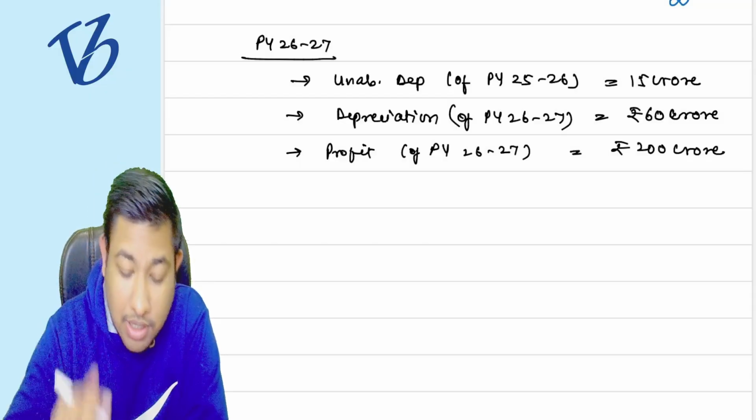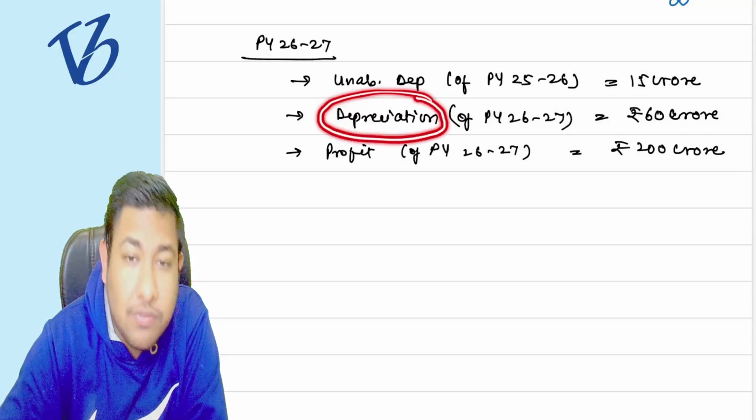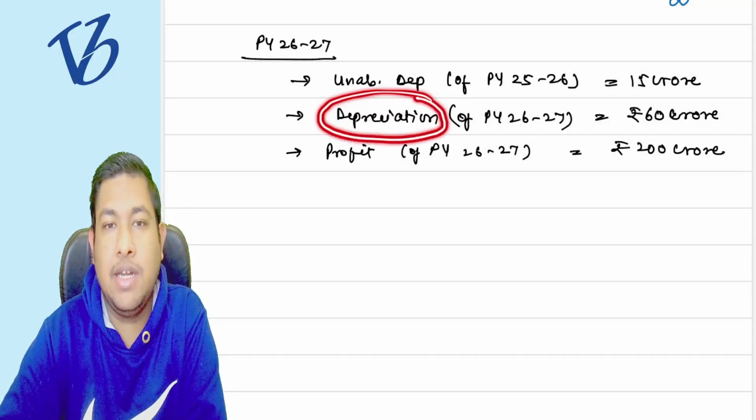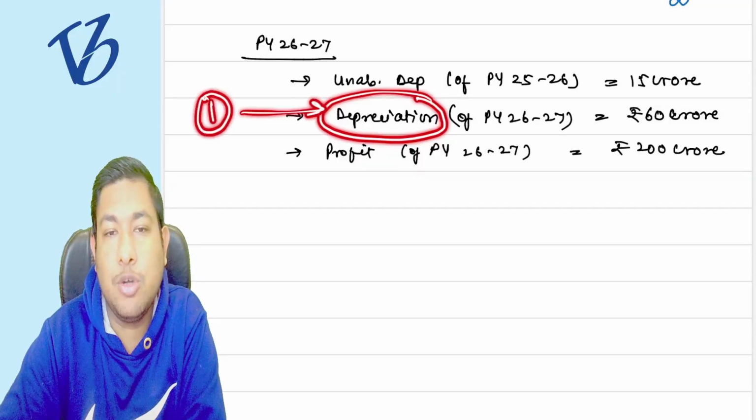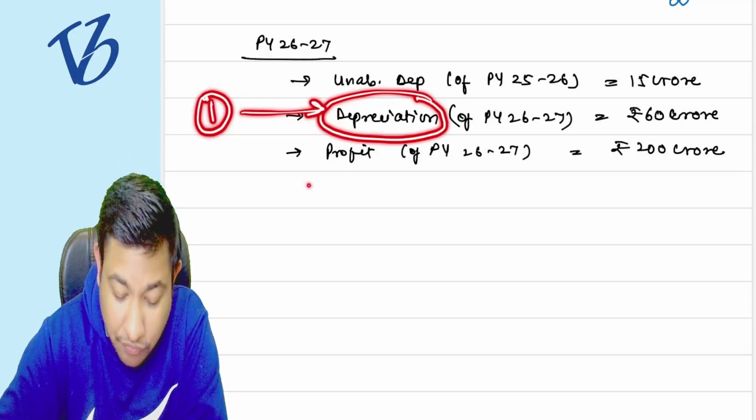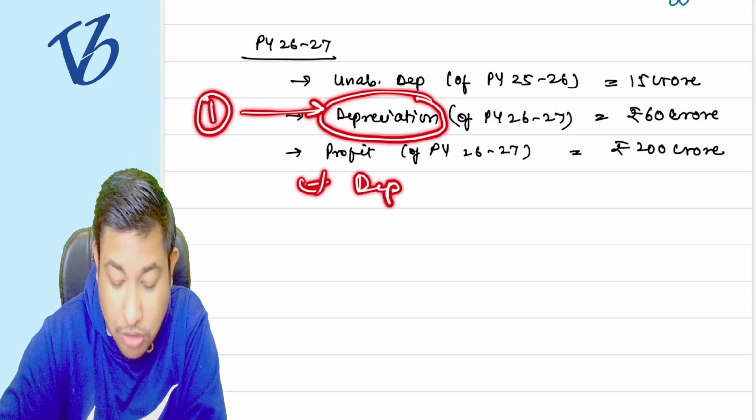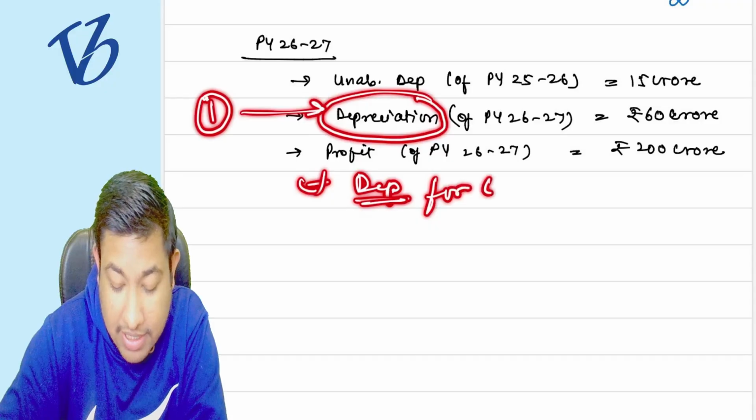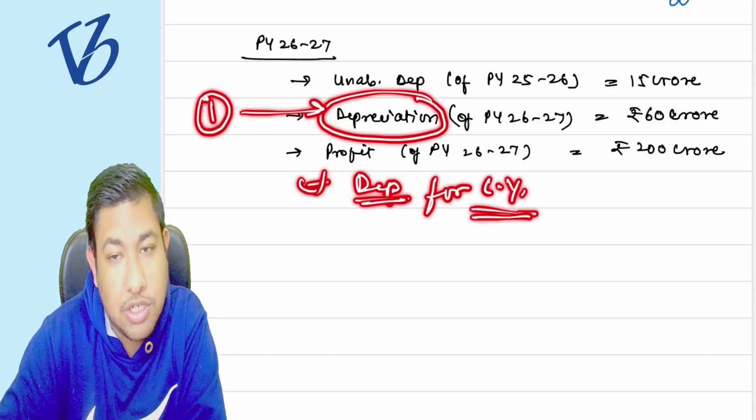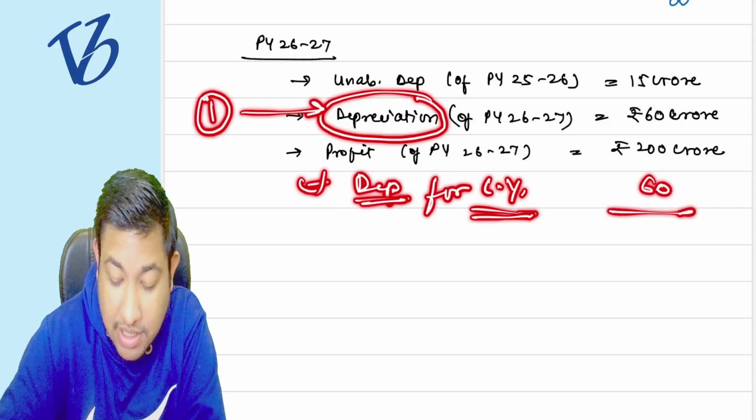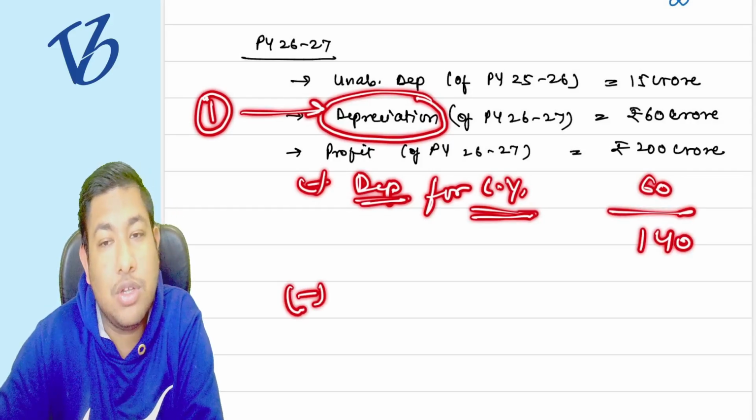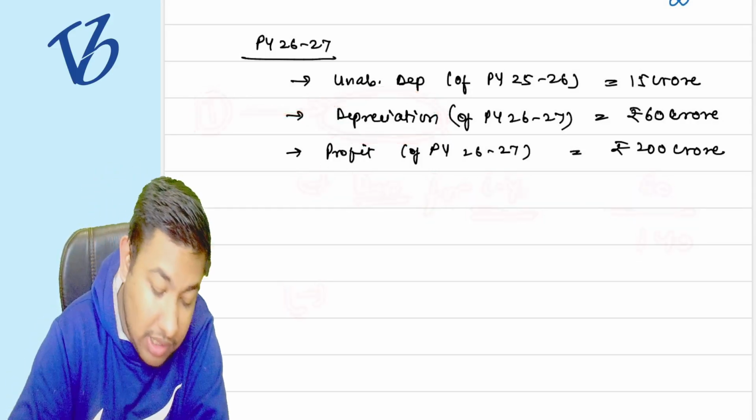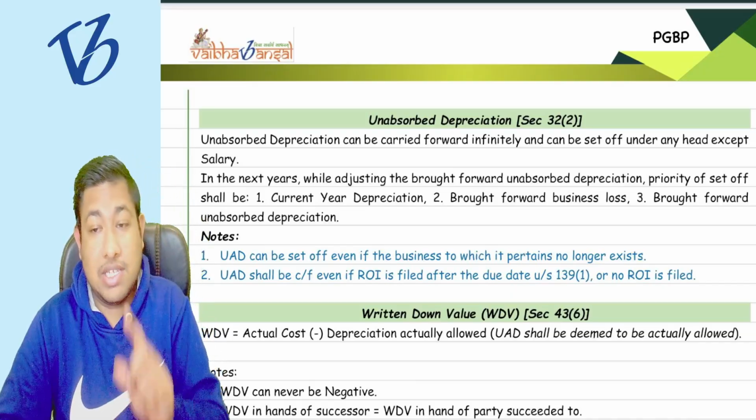Understand it very carefully. Claiming of the depreciation is mandatory, so it should be the first priority to absorb. So first, from the profit, I should reduce the depreciation of the current year, that is going to be 60. Then it is only 140, and from that only I am going to reduce other things. Understood? Now the same sequence is given here. Understand it very carefully.